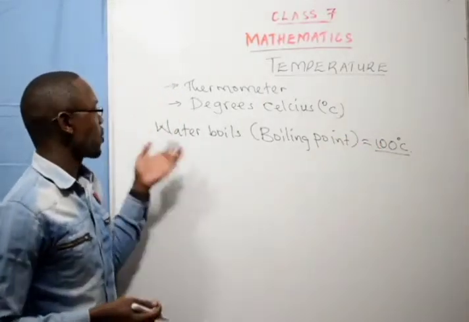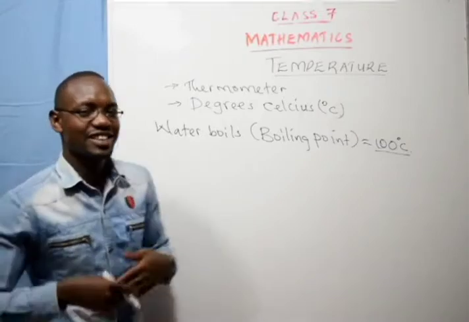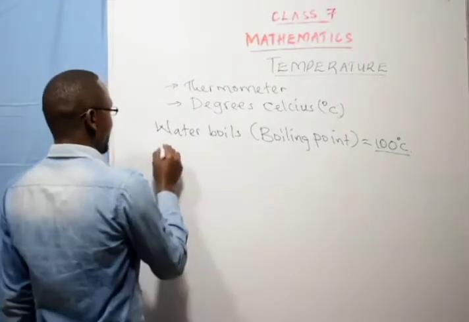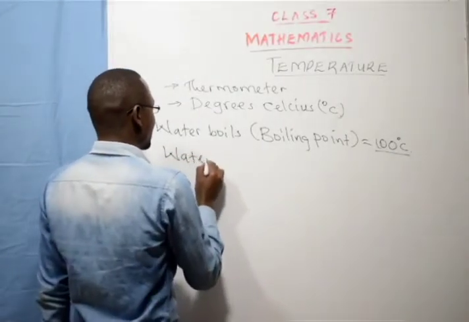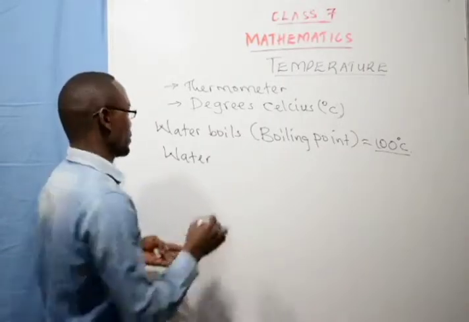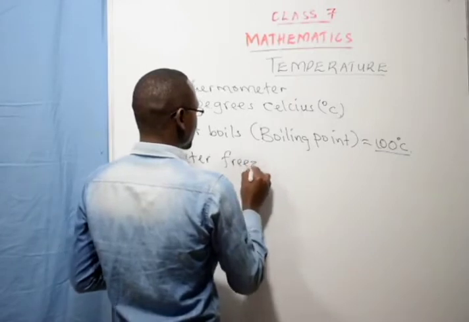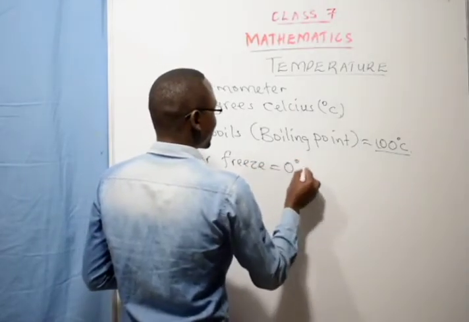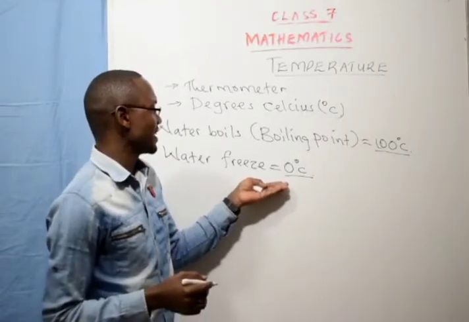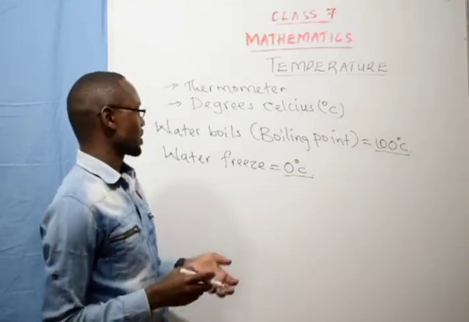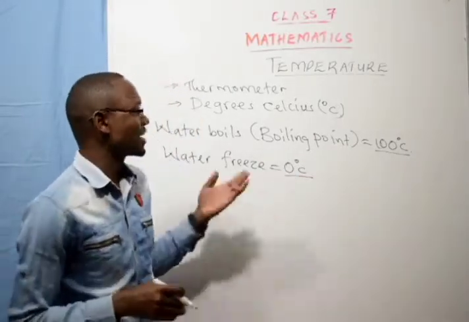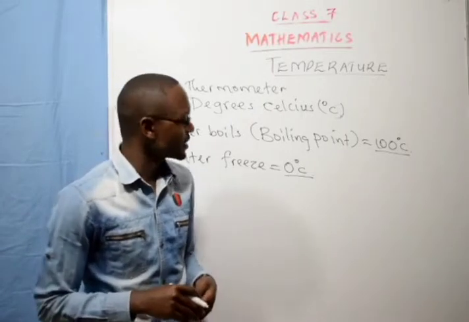So if you are told that water was heated until it reached its boiling point, that means it was at 100 degrees Celsius. Then, from your science, when liquids are cold, they freeze. So water freezes at 0 degrees Celsius. The freezing point of water is 0 degrees Celsius. At 0 degrees Celsius, water will start to turn to solid. That is the temperature at which it solidifies.